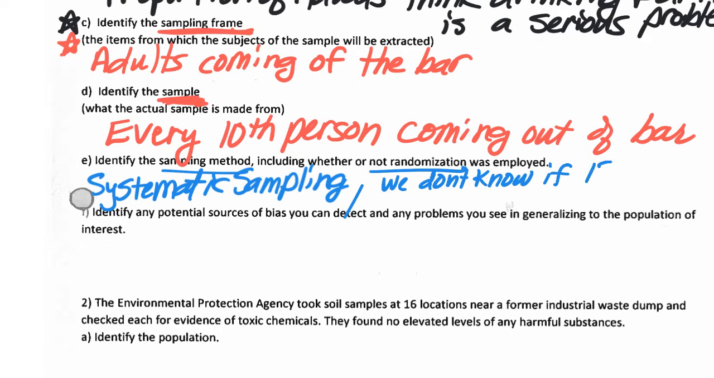If the first person selected was randomly chosen. They could have said, okay, people are going to start coming out, and the 32nd person is going to be where we start. We don't know if the first person was randomly selected, so we do not know if randomness was employed.